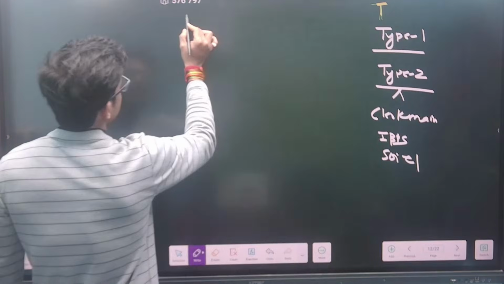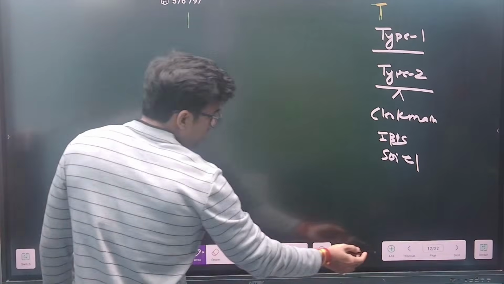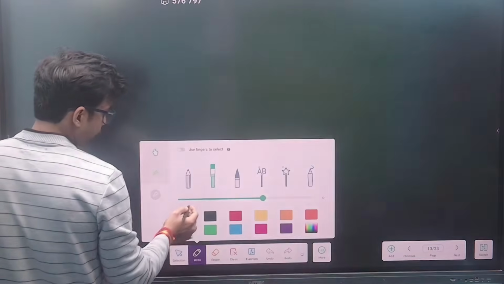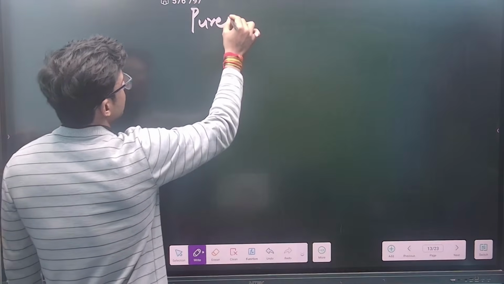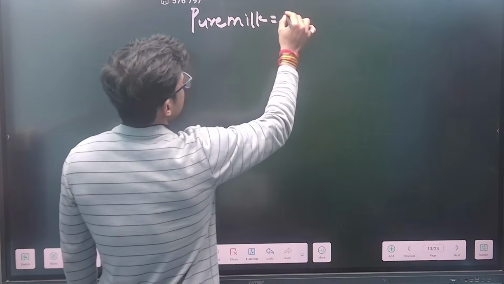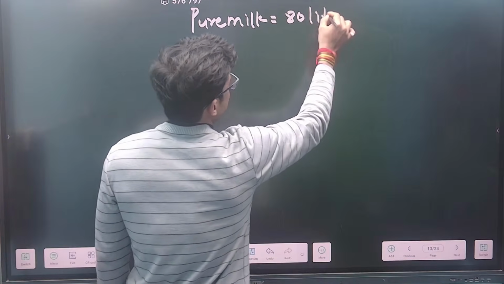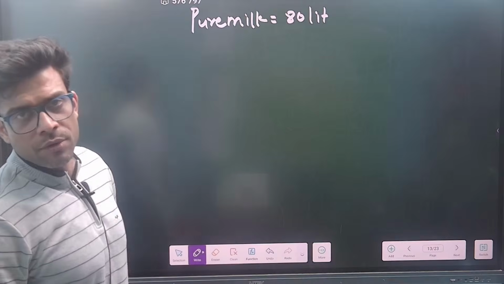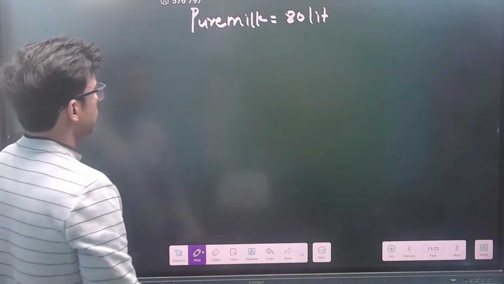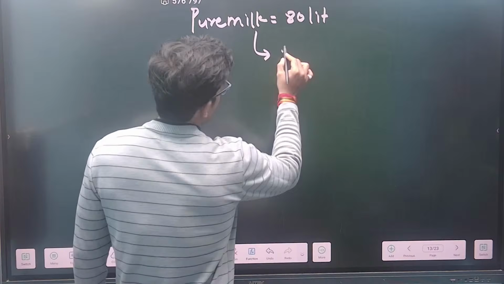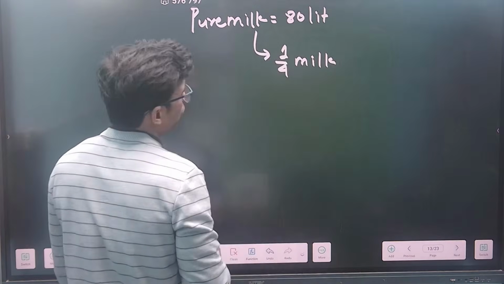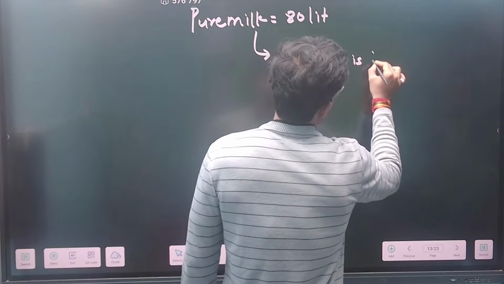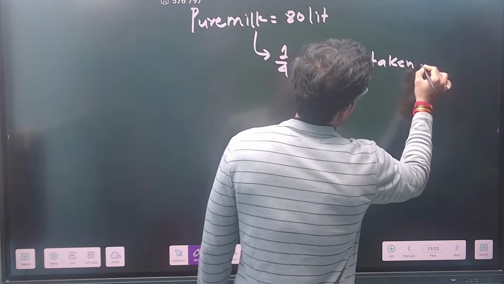Now suppose everyone, if pure milk is 80 liters, now try to understand the point, okay? Suppose I am writing I have pure milk which is 80 liters, right? This is my second type. Try to understand, this is my second type. 1/4 milk is taken out. Suppose I say from here 1/4 milk is taken out.